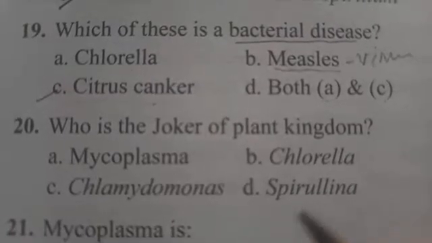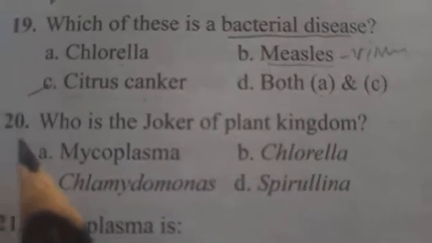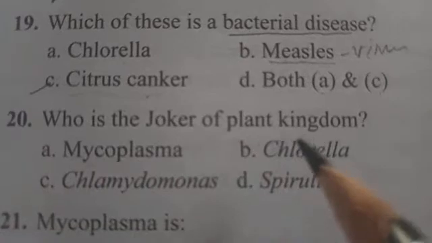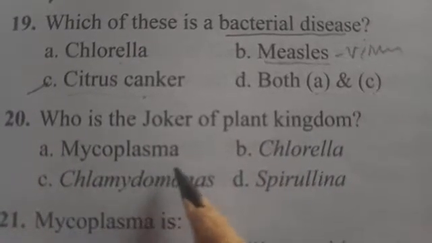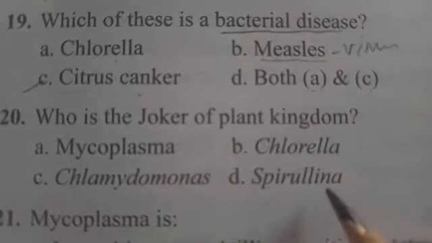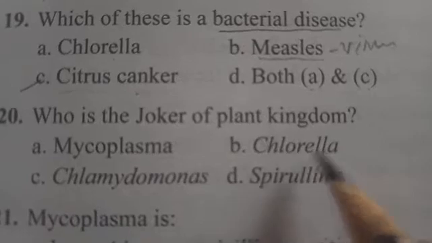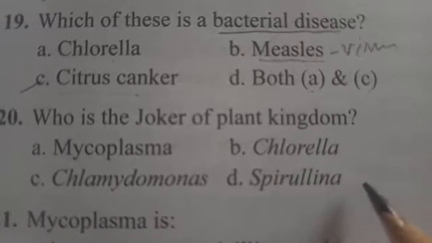The next question is question number 20. Who is the joker of the plant kingdom? Here Mycoplasma, Chlorella, Chlamydomonas and Spirulina are given. Chlorella is single-celled algae, Chlamydomonas is algae, and Spirulina is also algae.